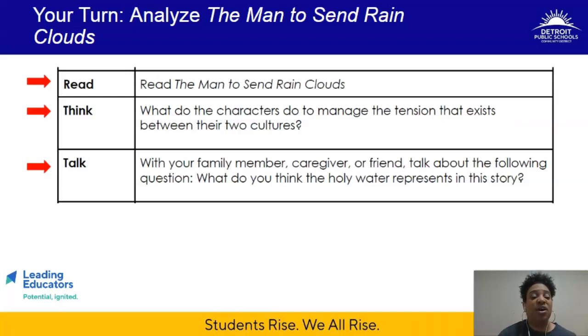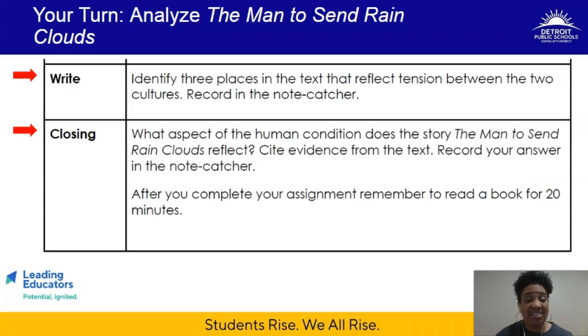And you are going to, again, use those annotations to take you through what do the characters do to manage the tension that exists between the two cultures, and then discuss with your family member, caregiver, or friend the following question: what do you think the holy water represents in the story? You're going to also move on to the write section and identify 3 places in the text that reflect the tension of the two cultures, and we've already been through one of those. So by revisiting our annotations from yesterday, I've already given you one place in the text where that tension is kind of front and center.